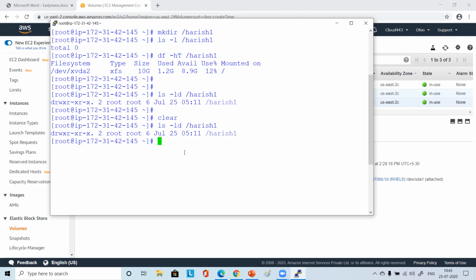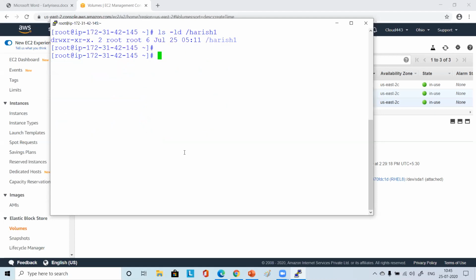Very good. So now what will we do? But it is not showing how much I've used and everything. No, that is not a file system. That is just a directory as of now. So what you have done so far is you have just created one directory, right? It's showing that the D is there, which means it is a folder. It is just a directory that you have created, and this is not a file system.